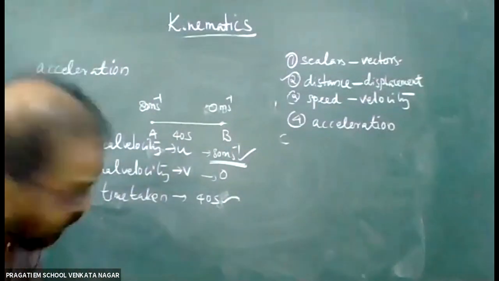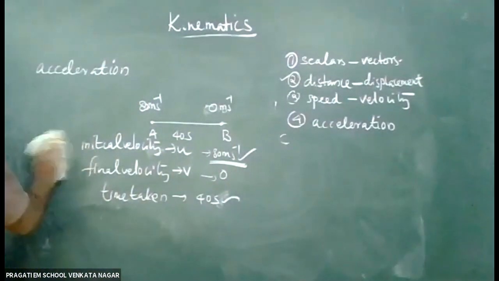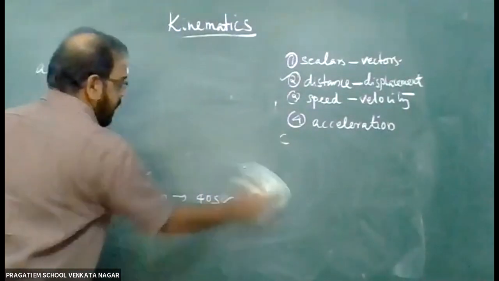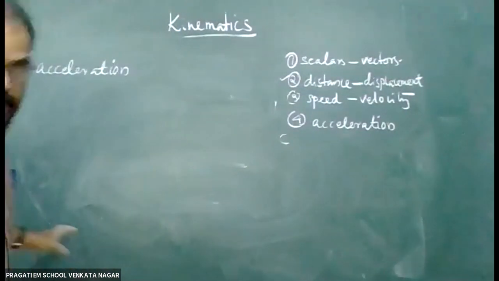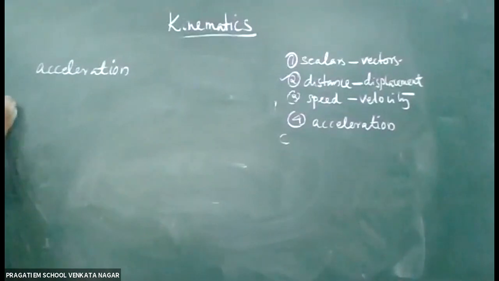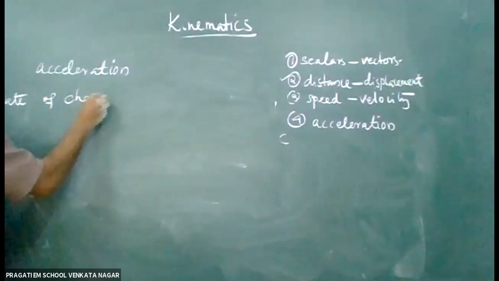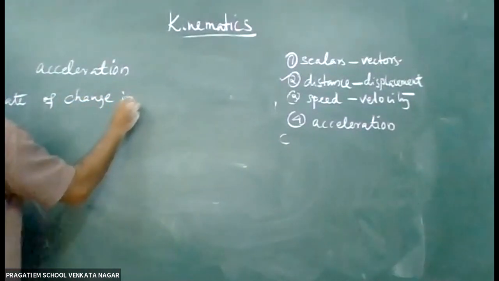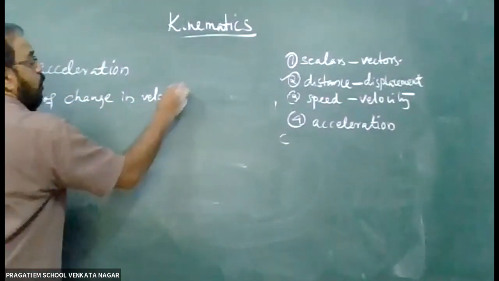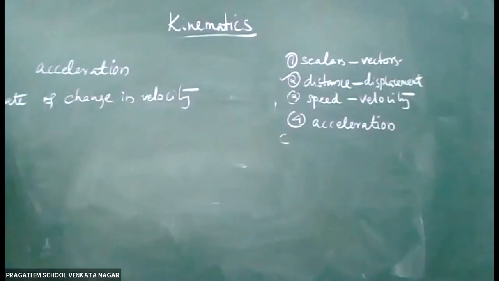Then let us see what is the acceleration here. What is acceleration? The acceleration is defined as the rate of change in velocity. Already I told you the meaning of the word rate. They use this word commonly in physics. The rate means by time, per time.